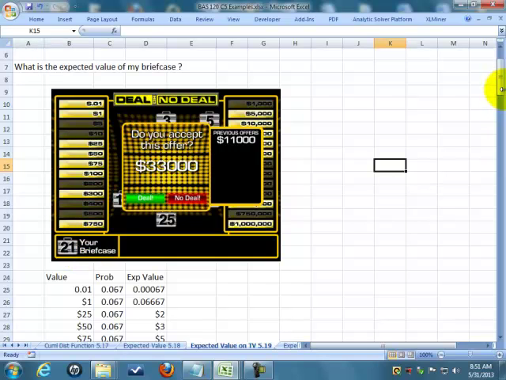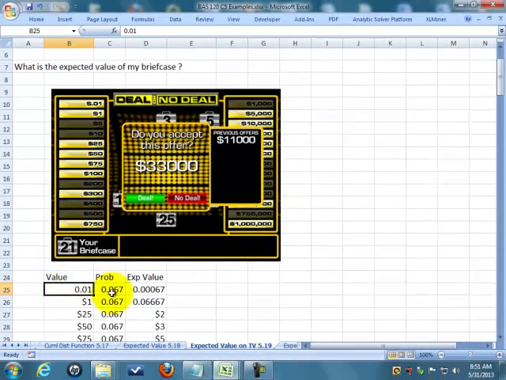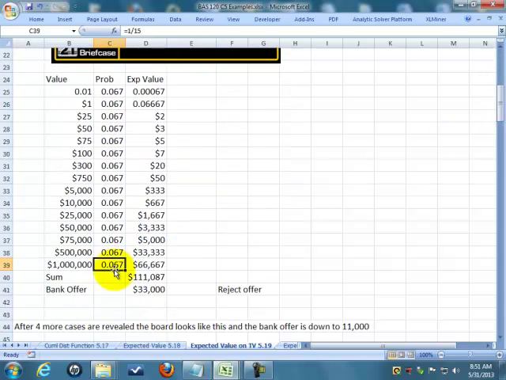We don't know what case 21 is, but we know there's 15 cases left. So there's a 1 in 15 chance of my case 21 being any one of these numbers. So there's a 1 in 15 chance of it being a penny, a 1 in 15 chance of it being $1, all the way down to a 1 in 15 chance of it being the $1 million. What I've done is I've taken the expected value of each one of these, by, of course, our formula, which is just multiplying the value times the probability.